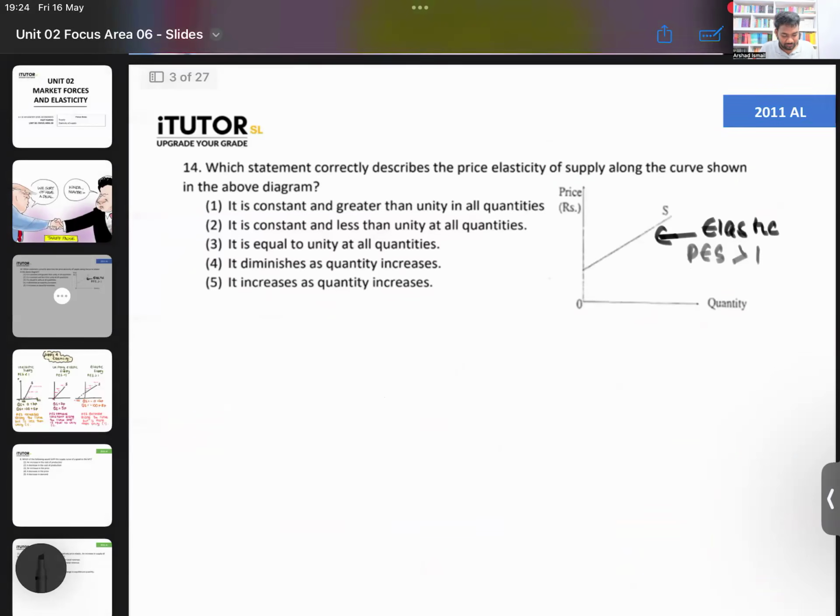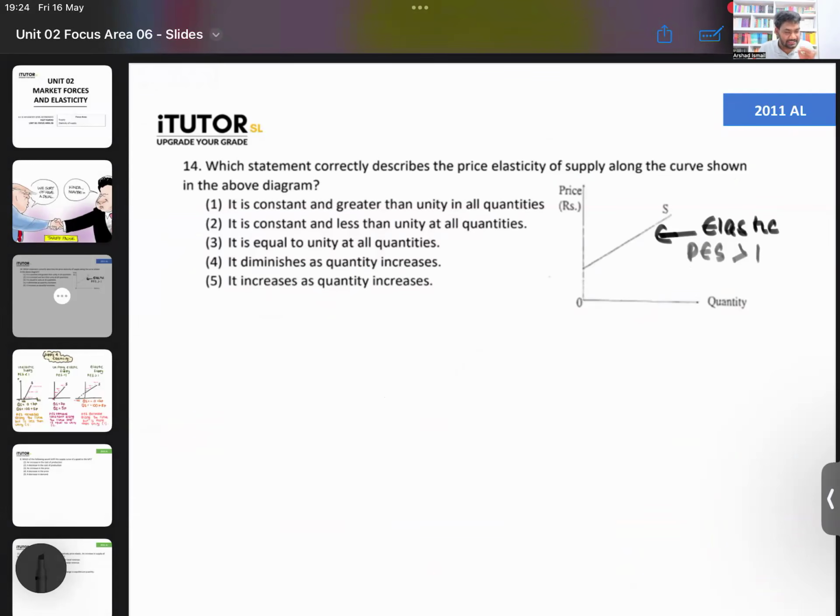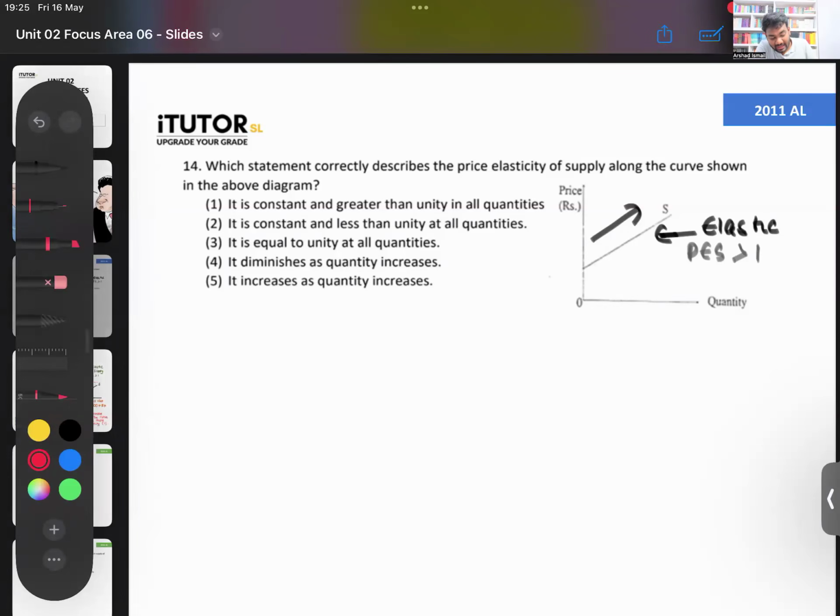So this one, if you look at this, Lamai, this is a what? Elastic supply curve. PES is more than 1. But what happens to the PES along the curve? It will increase or decrease. What will happen to PES along the curve? Along the curve, your PES will decrease. I showed you it's greater than 1, but your PES will decrease along the curve. So can we see which one is our answer then? Number 1 is saying it is constant. Is the PES constant? No. It decreases. So you can't say constant.